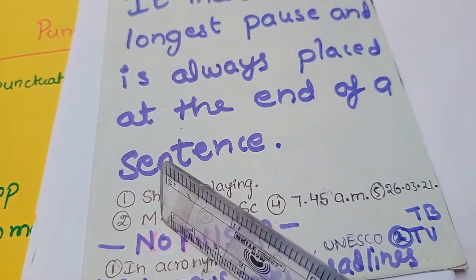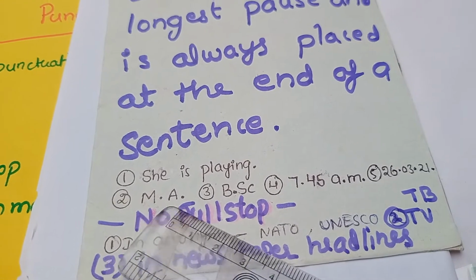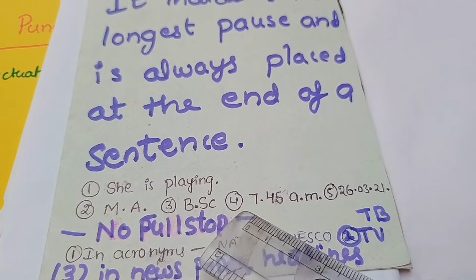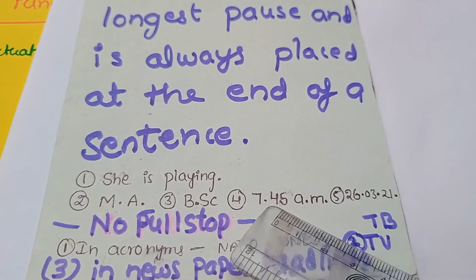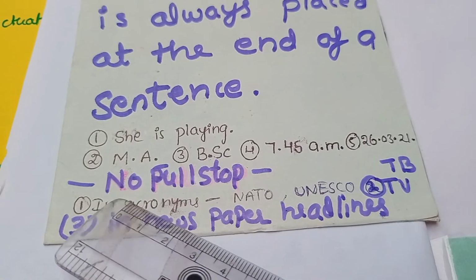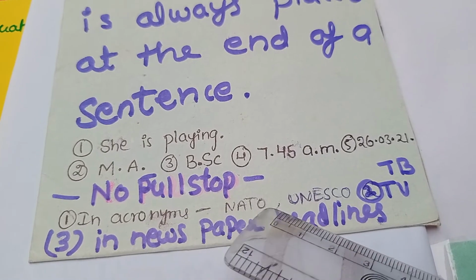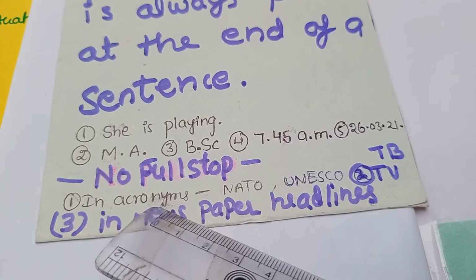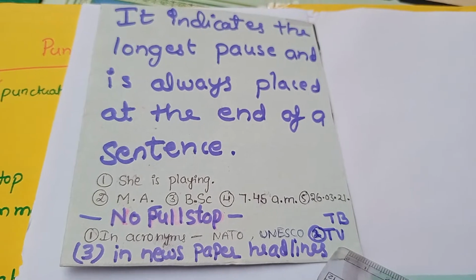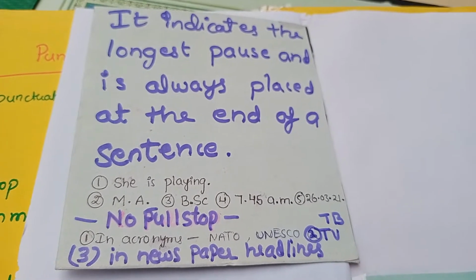Next one, M.A. So for abbreviations also we use full stops. B.Sc. 7:45 A.M. So for times we use full stops. And no full stop is used for acronyms. Acronyms means NATO, UNESCO, like that. In newspaper headlines also we should not use a full stop. For TV, TB, like that, we should not use a full stop.